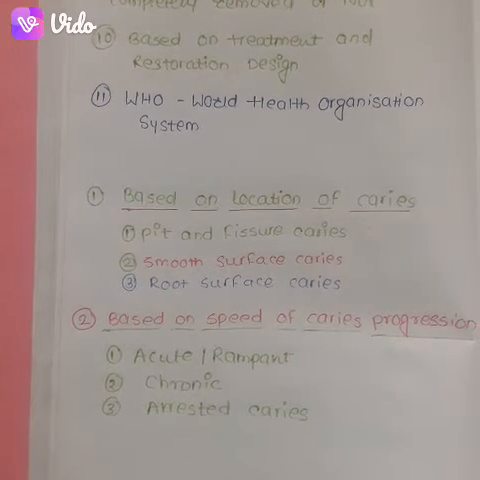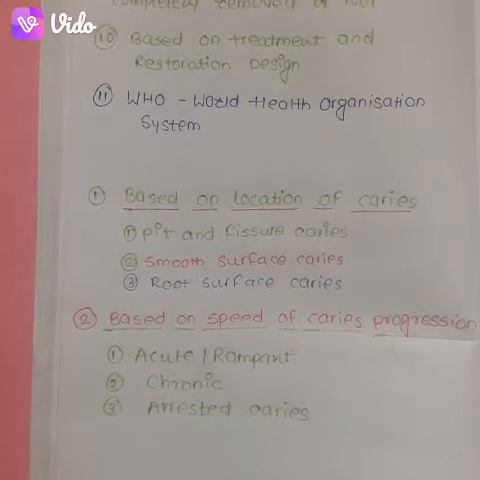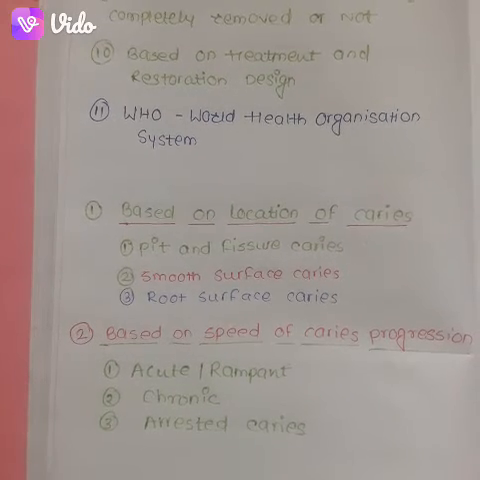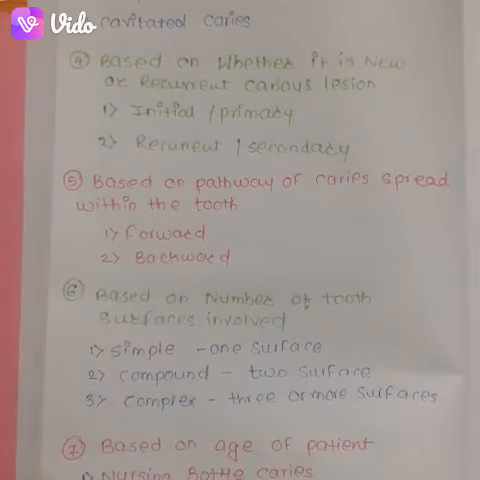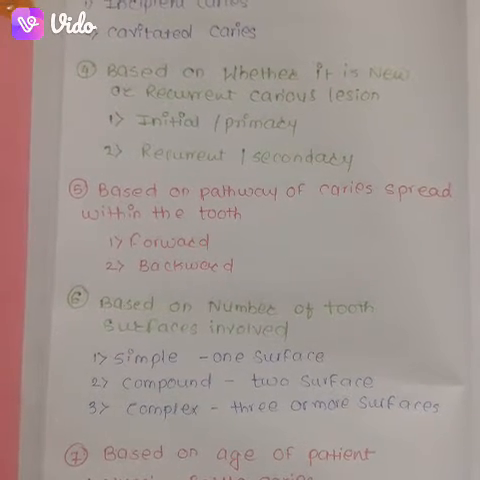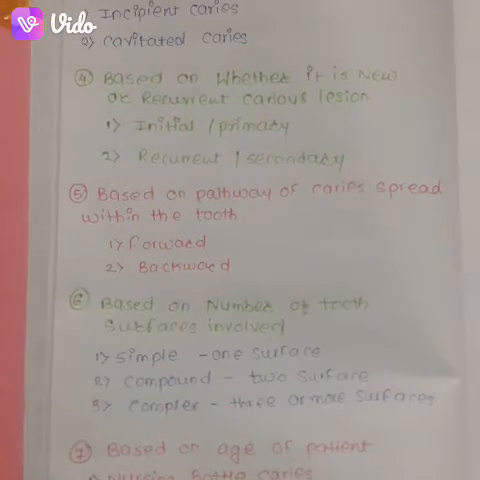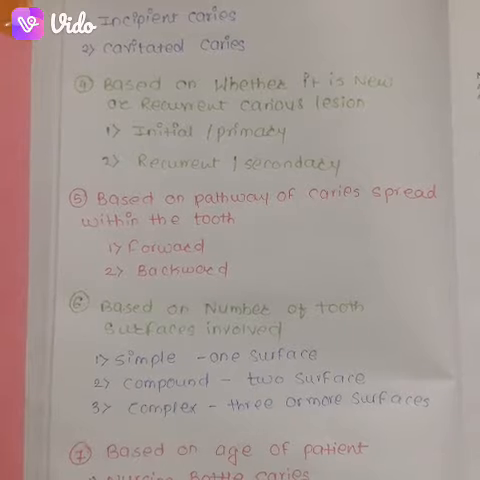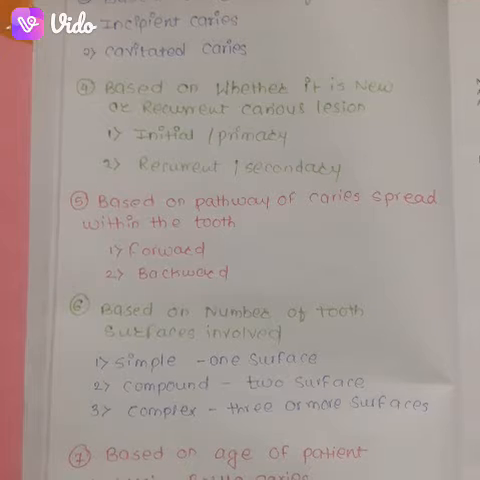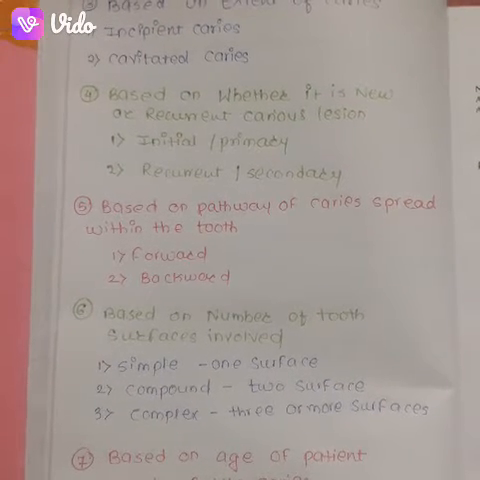Type 2, based on the speed of caries progression. It is divided into 3 types: acute, also known as rampant caries, chronic caries and arrested caries. Type 3, based on the extent of the caries: incipient caries and cavitated caries. Type 4, based on whether it is a new or recurrent carious lesion. It is of 2 types: initial or primary caries, and second, recurrent or secondary caries.